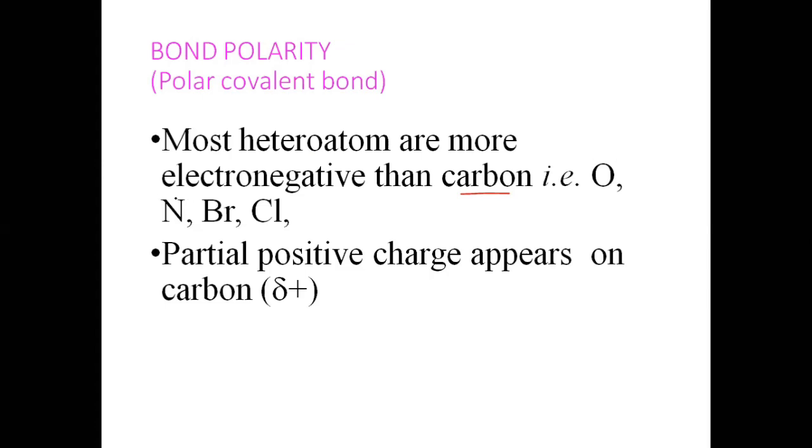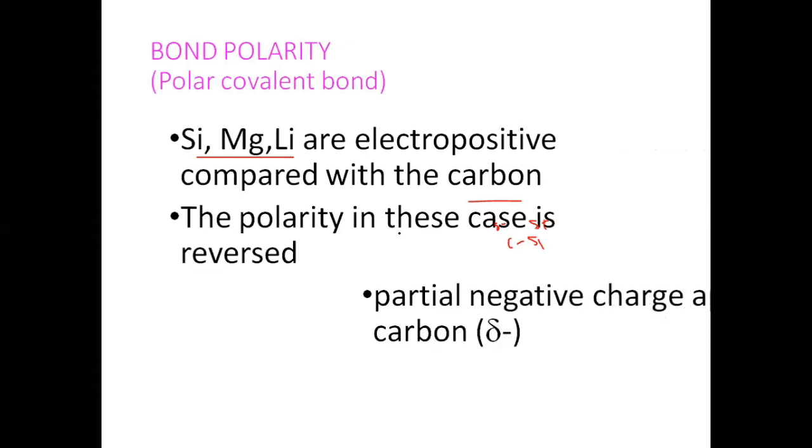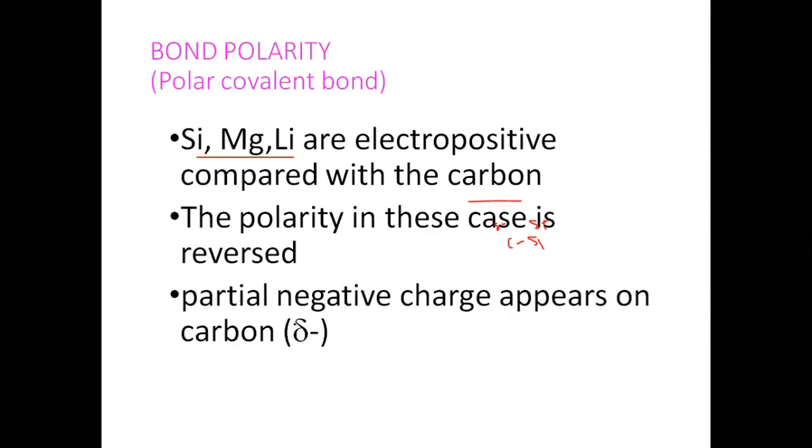Suppose you have a C-N bond, then delta negative is on the nitrogen, and Br will carry a negative charge, and Cl will also carry a negative charge, and the carbon will carry a partial positive charge. So partial negative charge appears on the carbon in case of carbon-Si, carbon-Mg, or carbon-Li bonds.